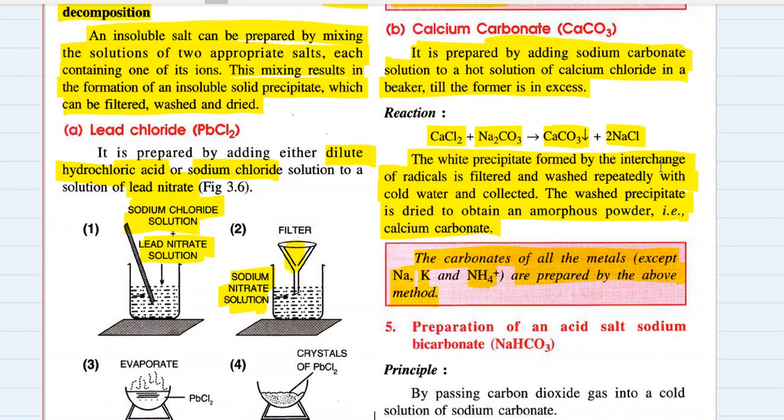But other than sodium, potassium, and ammonium, whichever carbonates you want to prepare, you can prepare using this method by adding sodium carbonate and taking out the precipitate, washing the precipitate and drying it. You get calcium carbonate.